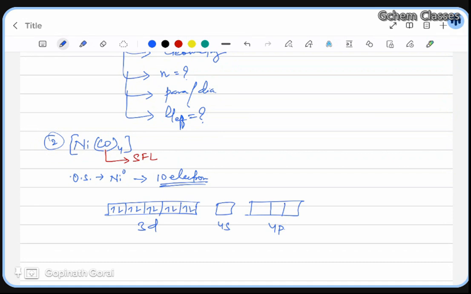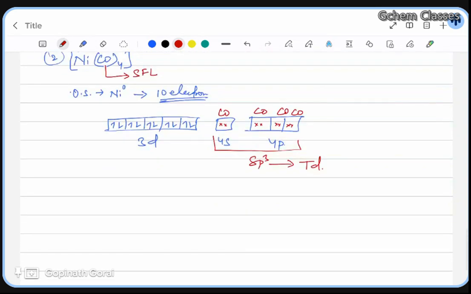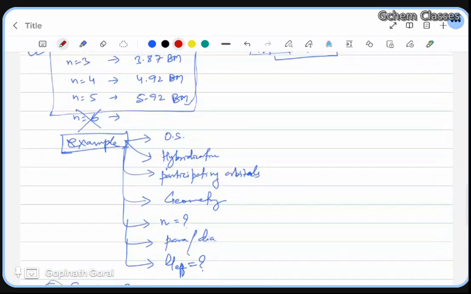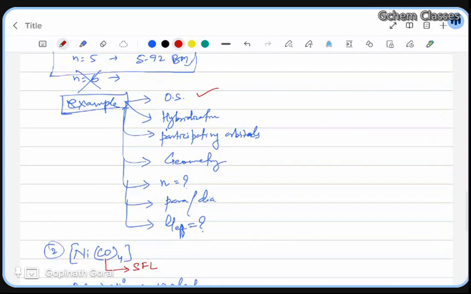Now, how many carbonyls are there? 4. So 4 carbonyls will come and donate their lone pairs: first, second, third, and fourth carbonyl. It means one s and three p, so sp3. It means this is tetrahedral. Okay, so oxidation number is 0. Oxidation number done. Hybridization sp3 done.